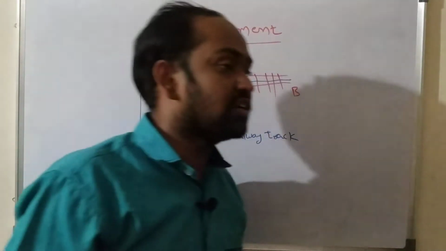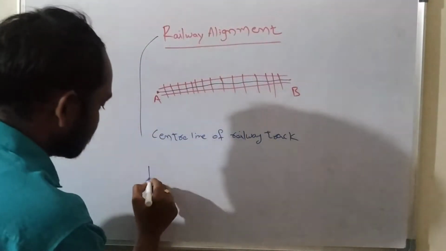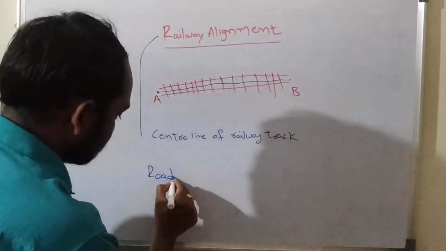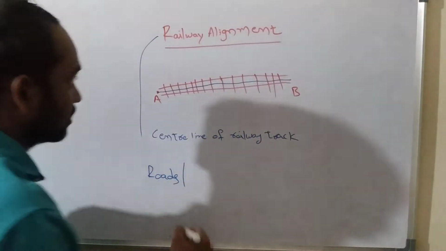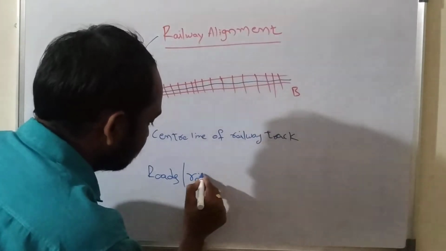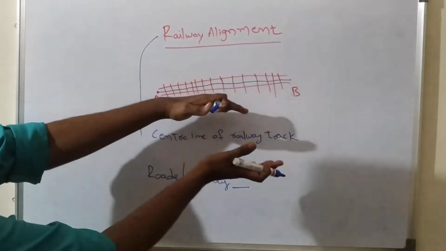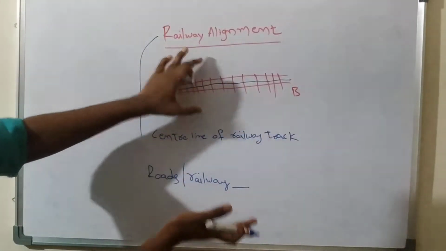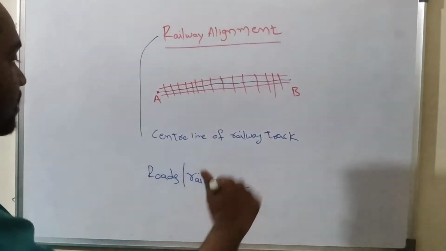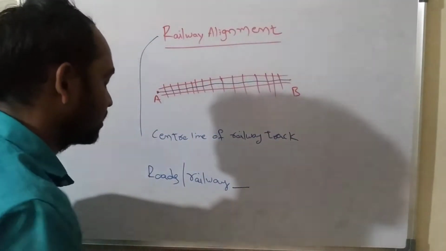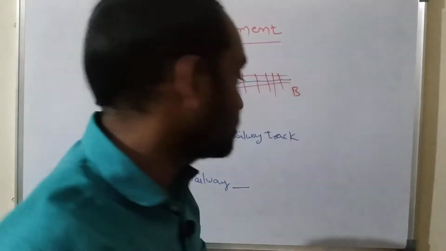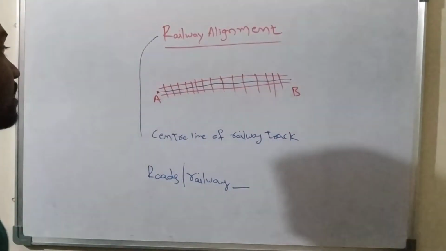Not only for railways, even if you consider highways or roads, the center line of the particular route, the center line of the railway track or the center line of the road, is called the alignment, in the case of roads and also in the case of railways. So this is called railway alignment.